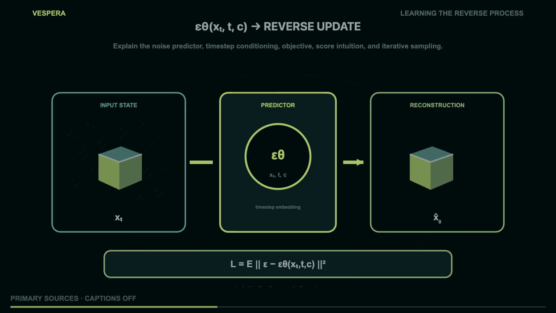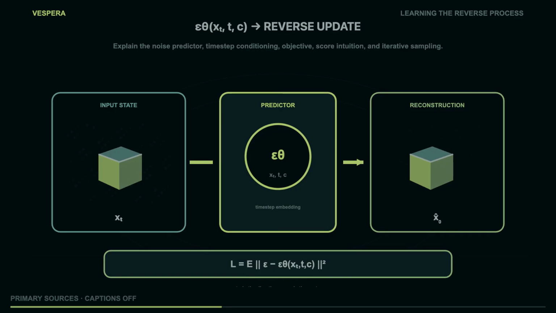The model therefore learns a local rule, but the sample is produced by composing that rule many times. This is why one bad direction early can echo through the rest of the chain. It is also why visual quality depends on both the predictor and the numerical schedule. The neural network supplies learned information. The sampler decides how that information is integrated. One is an approximation to a reverse statistical process. The other is the route we take through it.